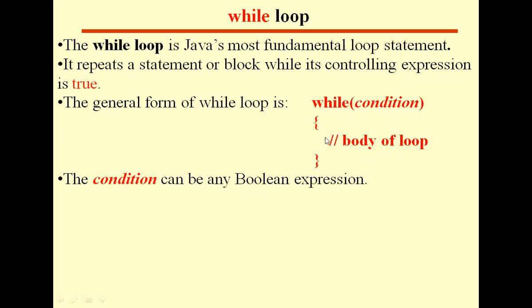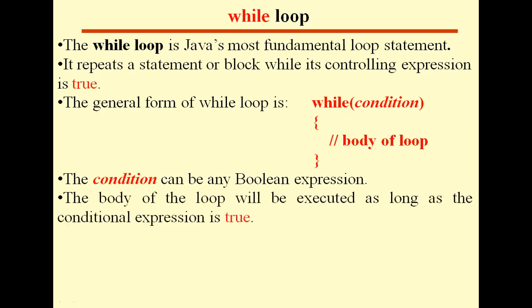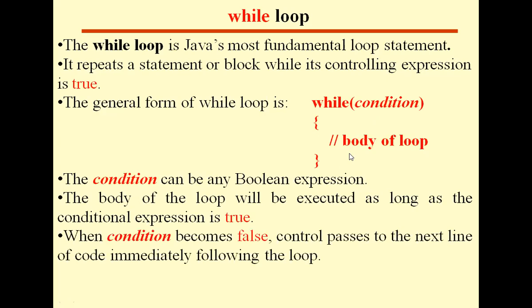That's how it repeatedly executes the body of the loop. You can see here that the body of the loop will be executed as long as the conditional expression is true. When the condition becomes false, control passes to the next line of code immediately following this loop.